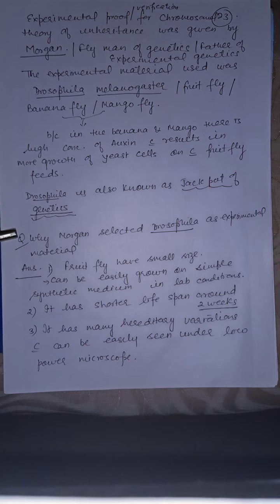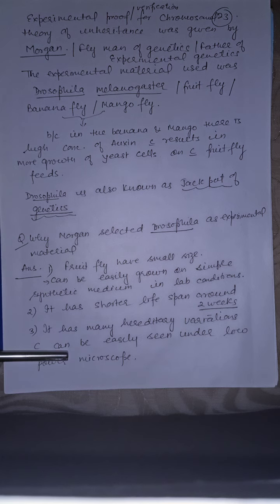So why did Morgan select Drosophila as an experimental material? Because number one, the fruit fly has small size. It can be easily grown on simple synthetic medium in lab conditions. It has a shorter lifespan of around 2 weeks. It has many hereditary variations which can be easily seen under a low power microscope.